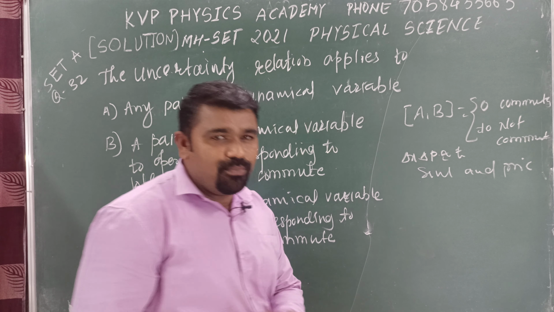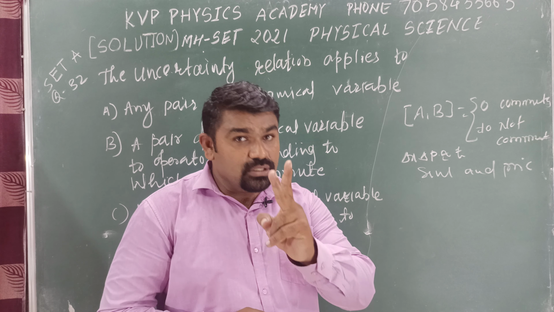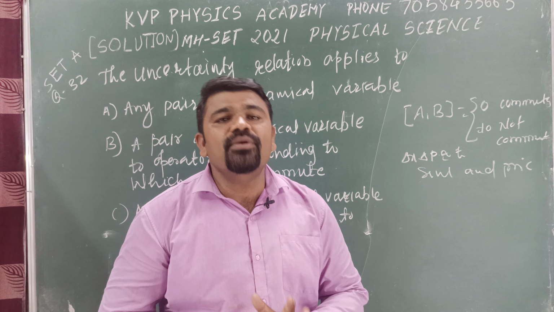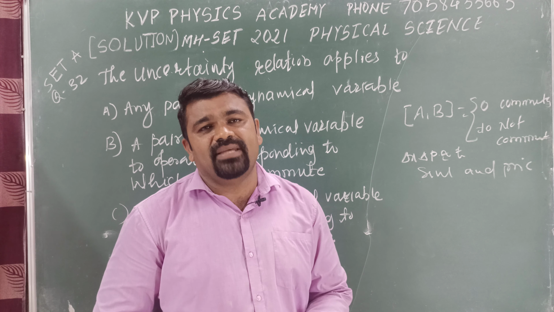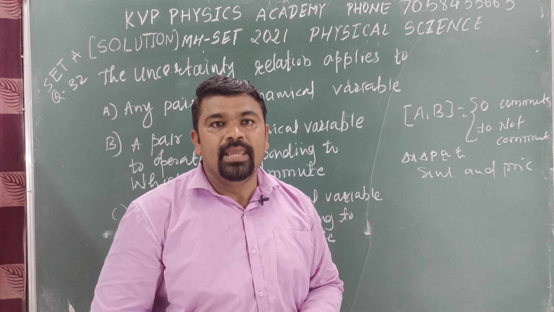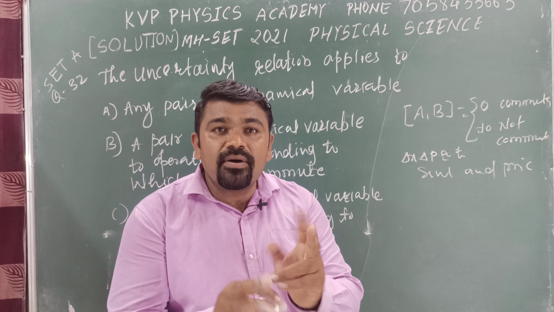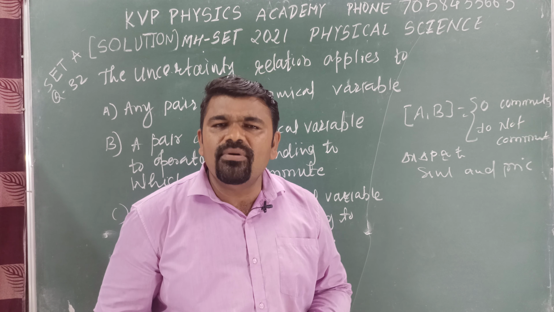These two words are very important for the commutator. If we can measure these two quantities simultaneously and precisely, then we can say they commute with each other. If these two quantities cannot be measured simultaneously and precisely, at the same time we cannot measure them accurately, then we can say they do not commute with each other.